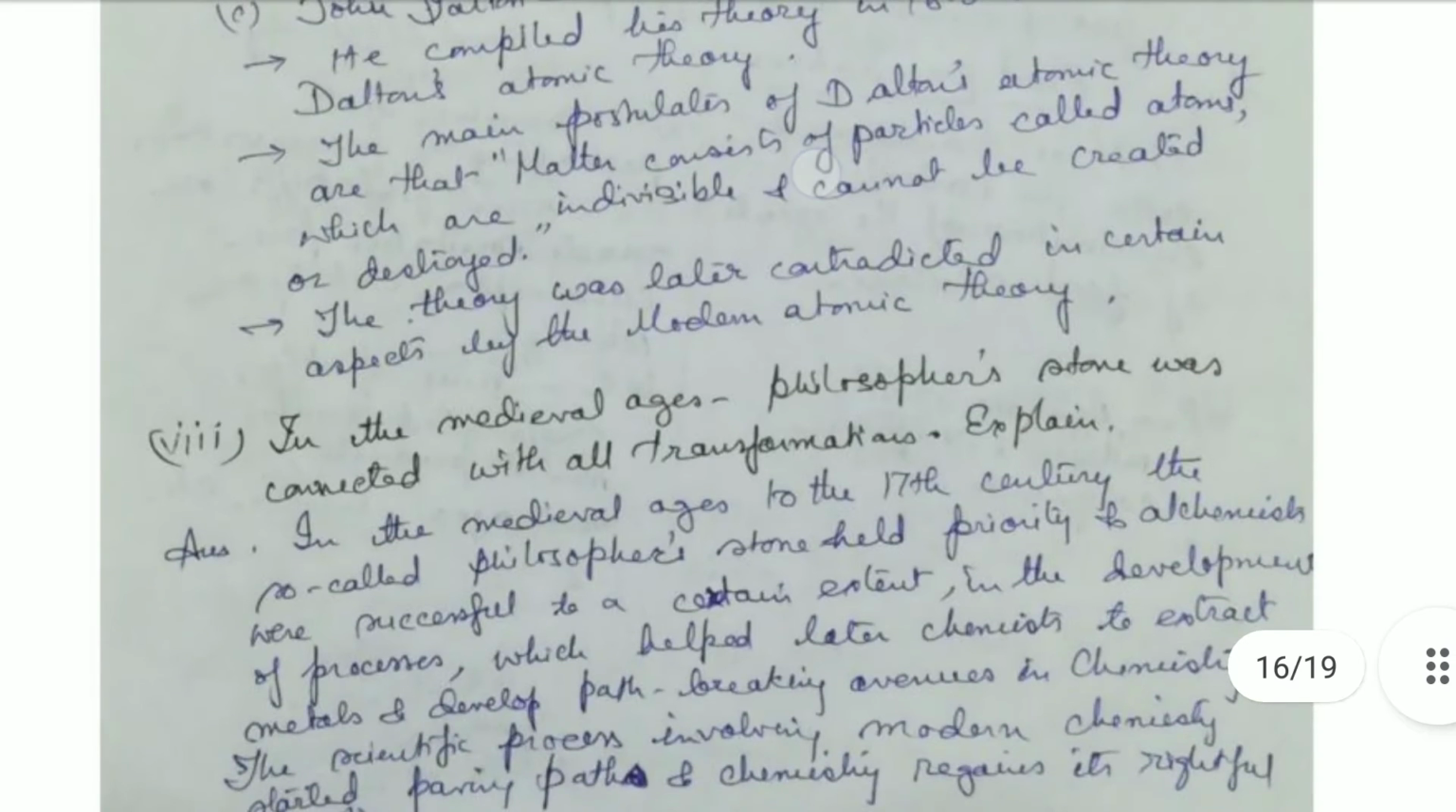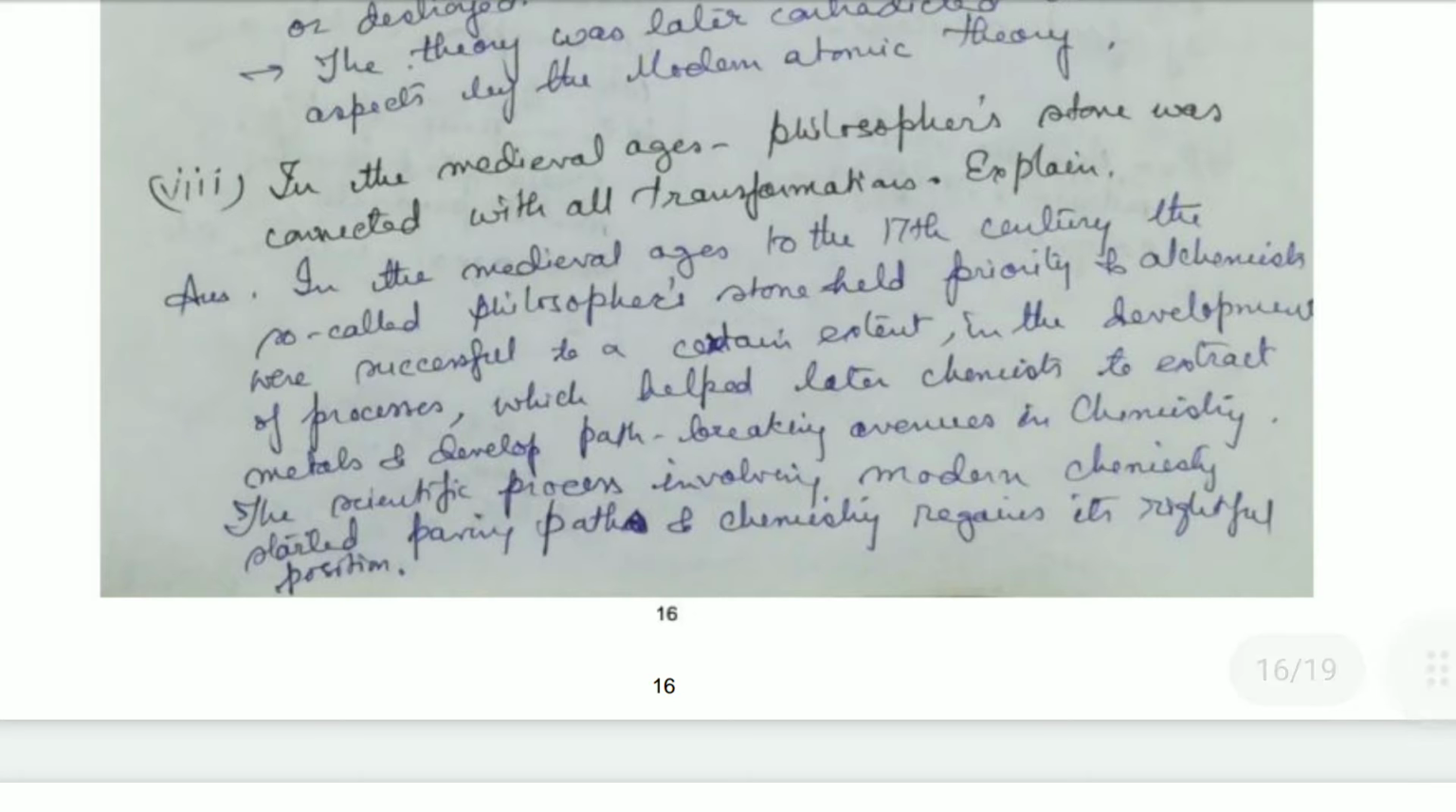Then we come to: in the medieval ages, philosopher's stone was connected with all transformations. Explain the statement. So the answer will be: in the medieval ages to the 17th century, the so-called philosopher's stone held a priority, and alchemists were successful to a certain extent in the development of processes which helped later chemists to extract metals and develop path-breaking avenues in chemistry. The scientific process involving modern chemistry started paving the path and chemistry regained its rightful position.